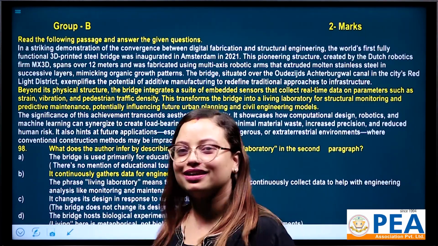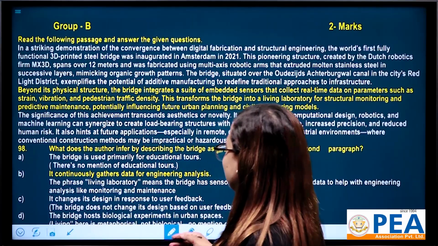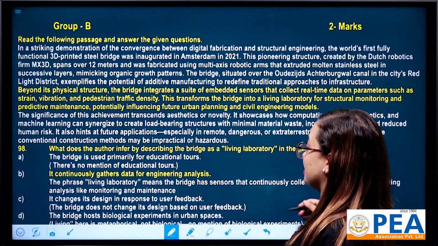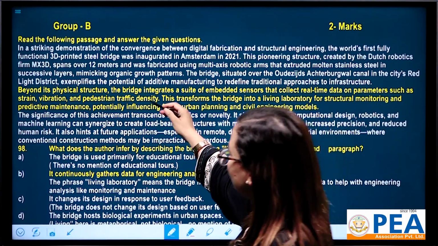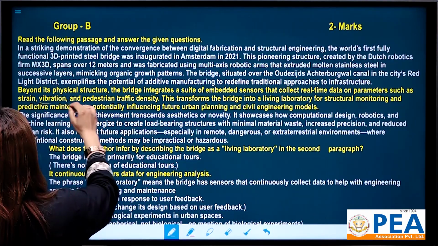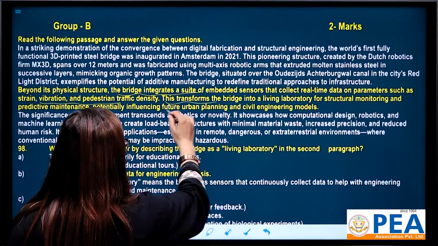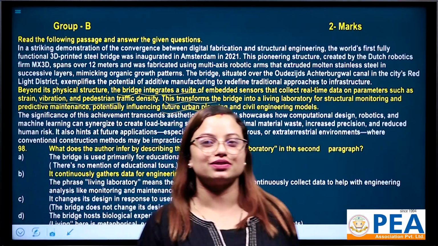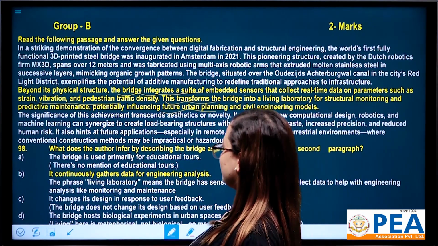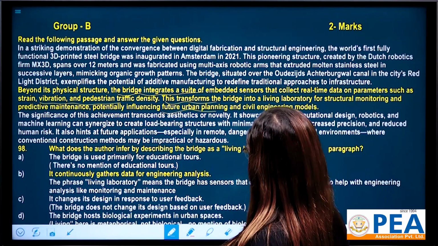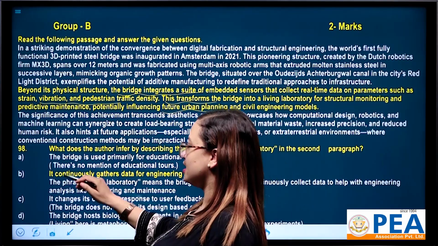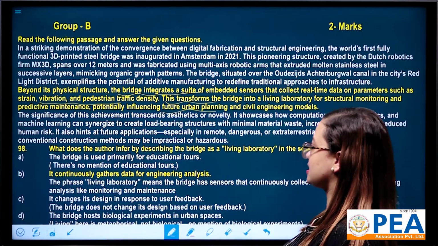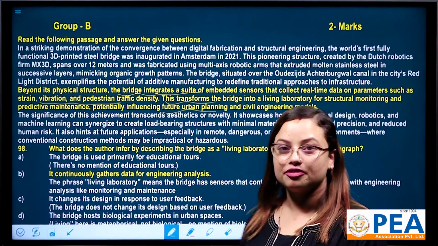What about number B? It continuously gathers data for engineering analysis. Of course, according to the idea. From all those highlighted clues, we can say that the living laboratory in the second paragraph describes that it continuously gathers data for engineering analysis.